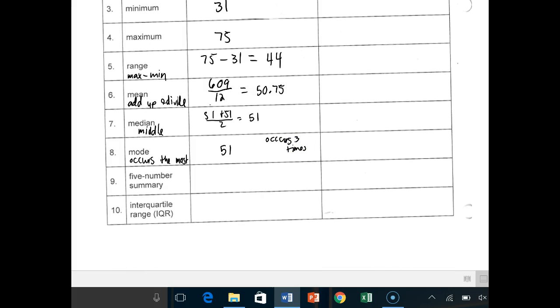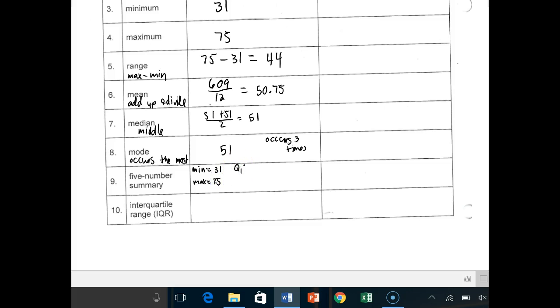The 5-number summary is going to be talking about the minimum, the maximum, the quarter 1, the quarter 3, and the median. So the minimum and maximum are easy. The minimum, as we already stated, was 31. The maximum, as we already stated, was 75.